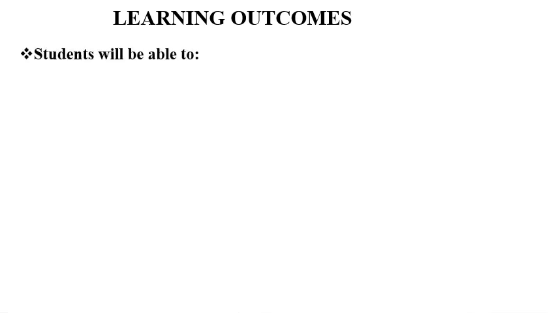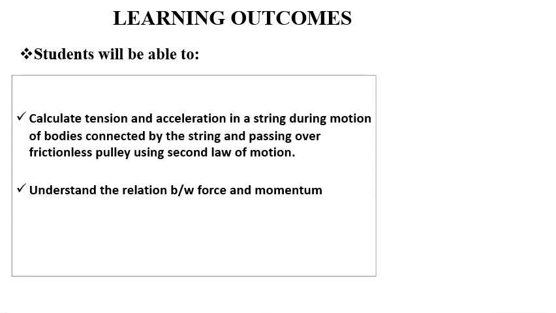The learning outcome of this video lecture will be to calculate the tension and acceleration in the string during motion of bodies connected by the string passing over a frictionless pulley using the second law of motion, the same as the previous one. The objective is the same, but the condition is somewhat different. In the previous lecture, both bodies were moving vertically downward, but here we will calculate the tension and acceleration when one body is moving horizontally and the other body moves vertically. We will also understand the relation between force and momentum in detail.